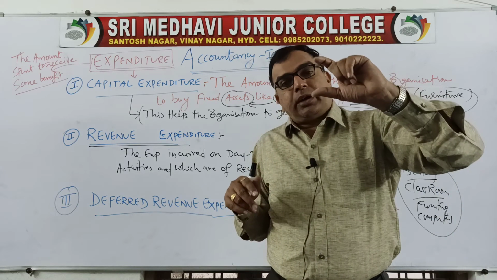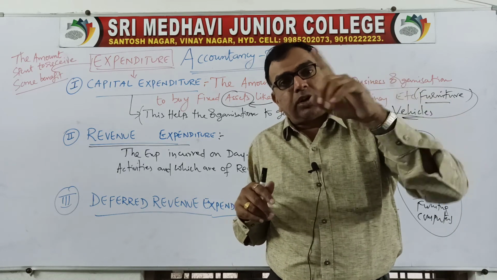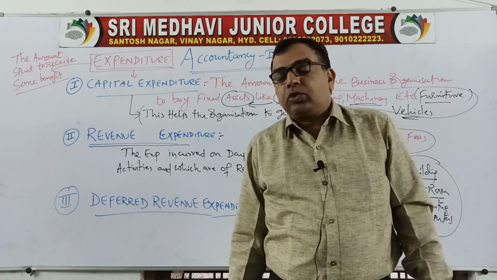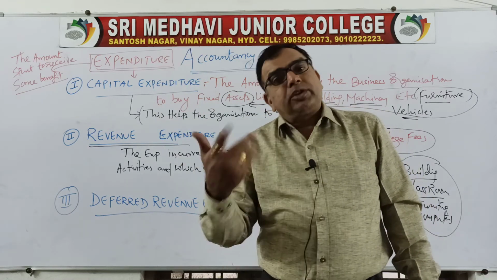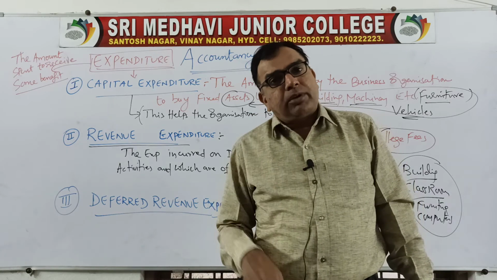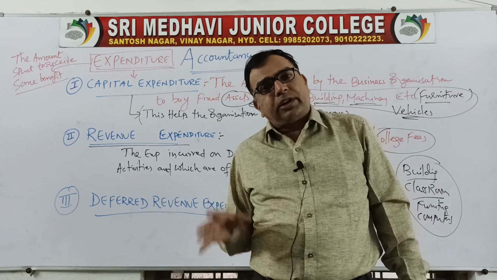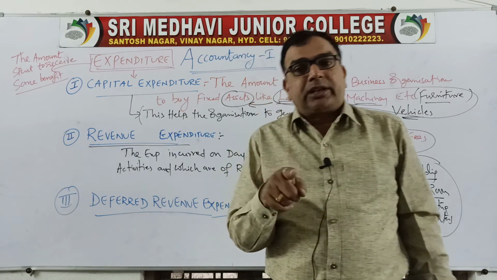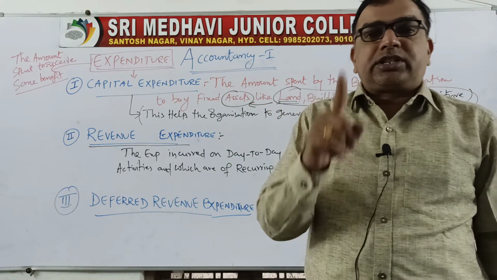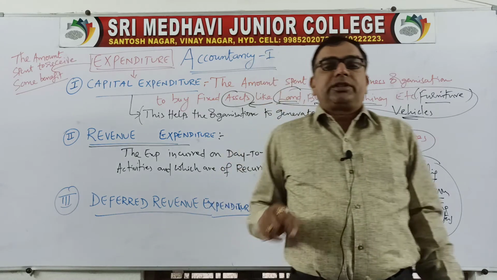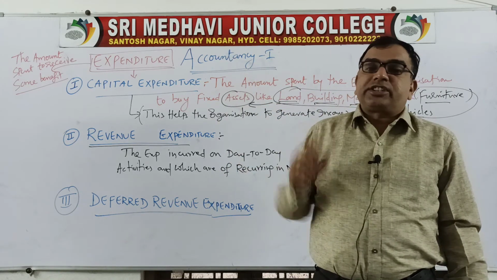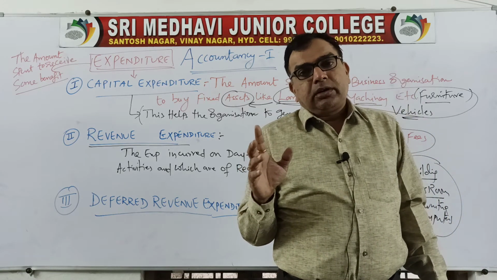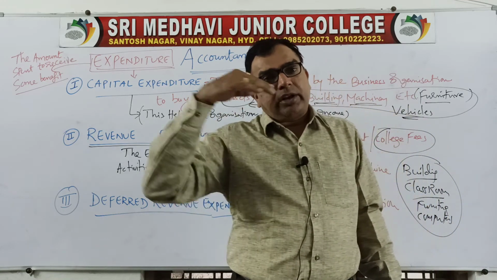For example, if you pay salary to lecturers for only one month and you ask them to work for the entire academic year, will they work? No. Every month you have to pay. Pay for the month of November, pay for the month of December, pay for the month of January, like that, till you take the services. So the salary paid by the college to the lecturers has a lifetime of only one month. If you pay the electricity bill for one month, will the government provide you electricity for your entire life?